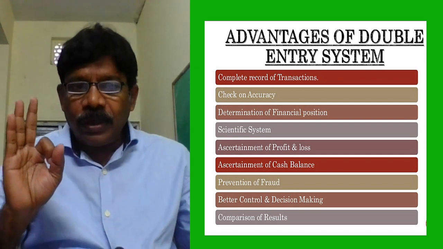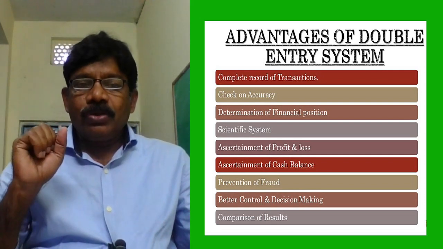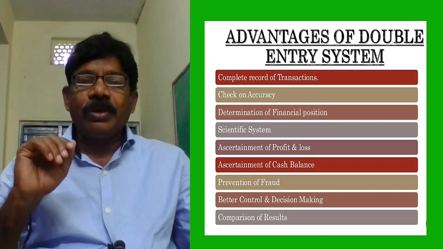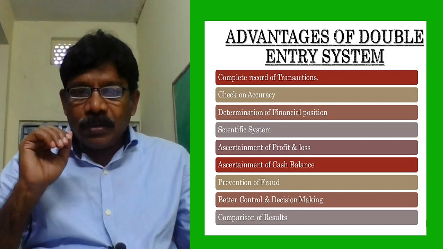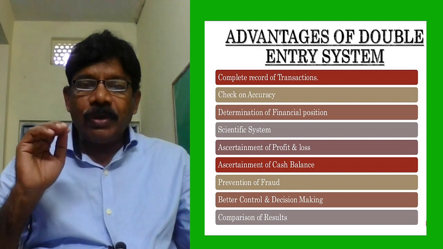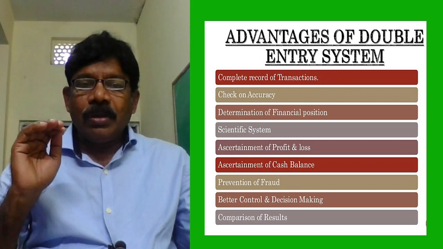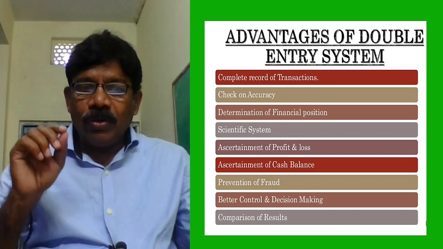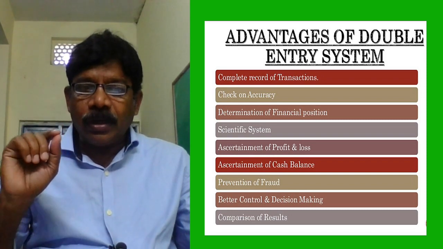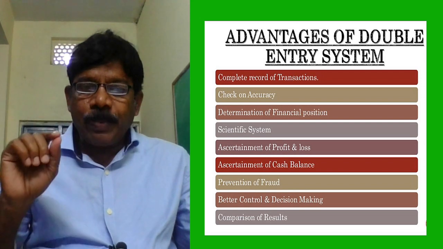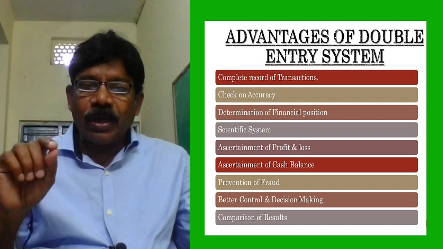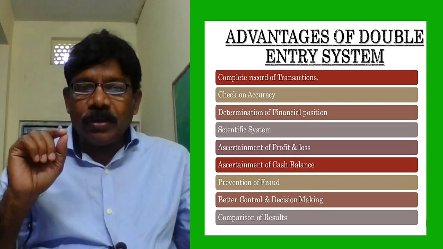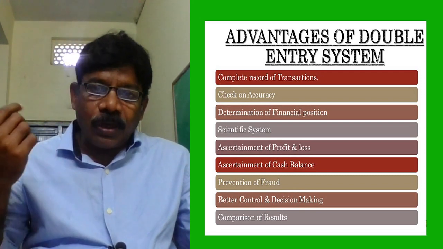Each has its own rules. So we have to identify the transaction, find the accounts in that transaction, apply the rules according to the type of the account, and based on that we will debit one account and credit another.